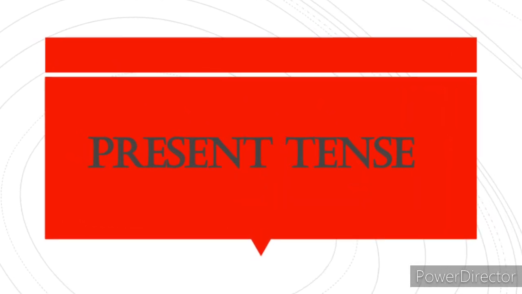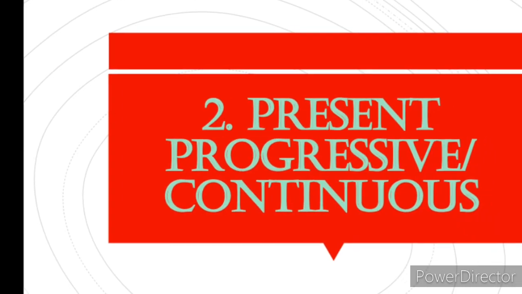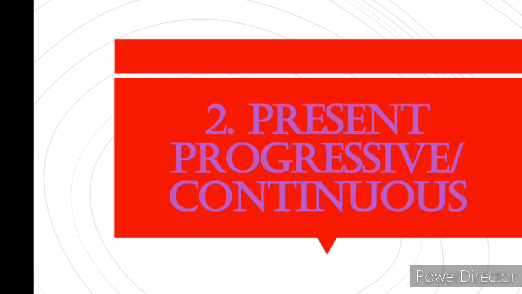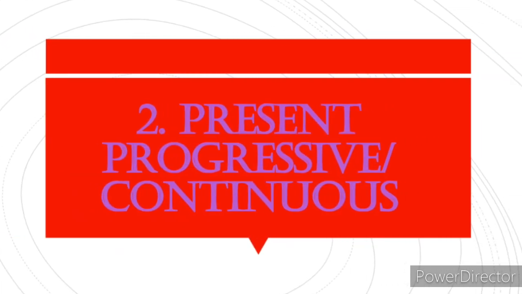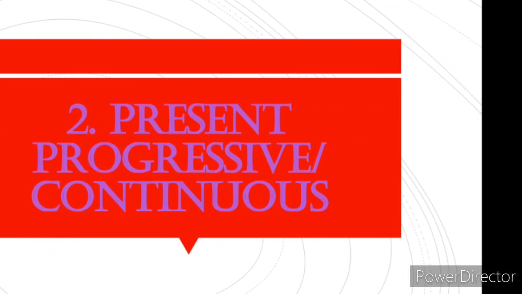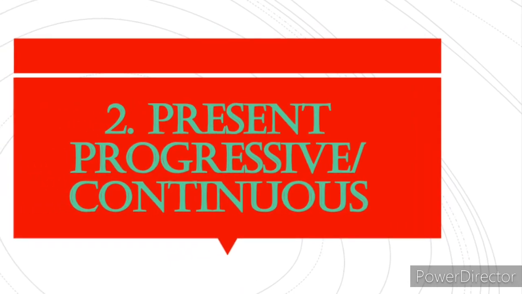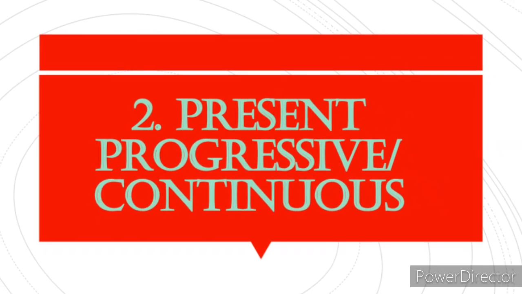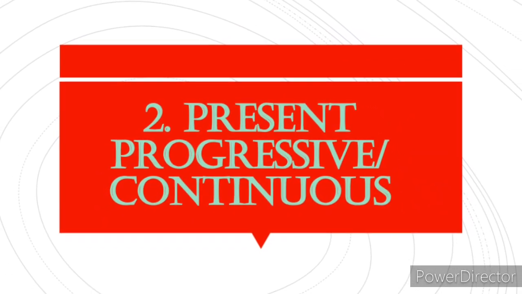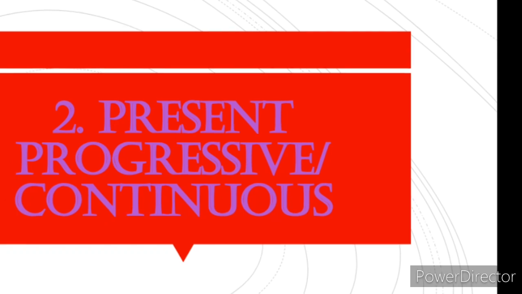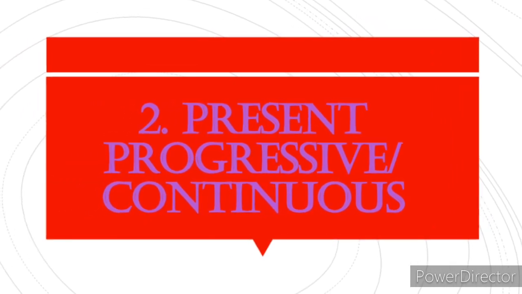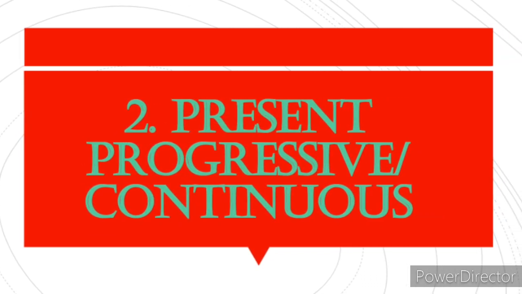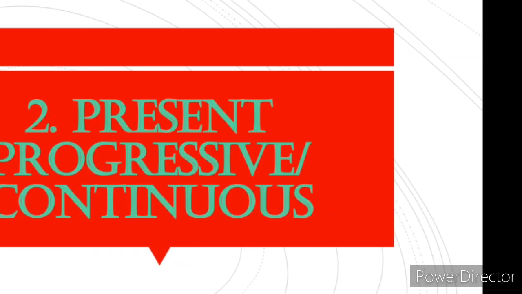Now, second is present progressive or present continuous tense. So, present progressive shows the progress of an action or activity that began in the indefinite past and is still in progress. Following are the main uses. So, first is limited duration, second is characteristic with the word always, then continual activity, then future time activity with or without to the verb go. So, let us understand this one by one.